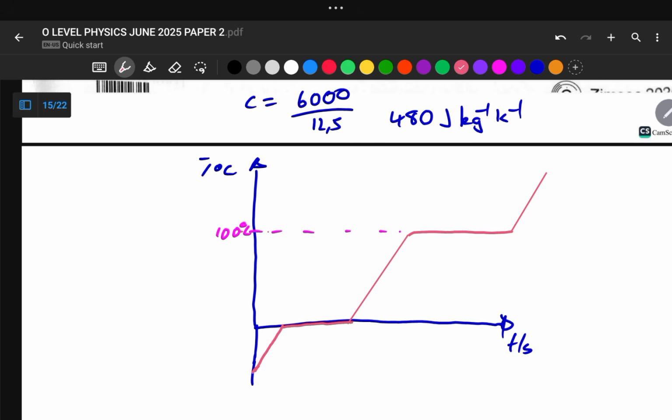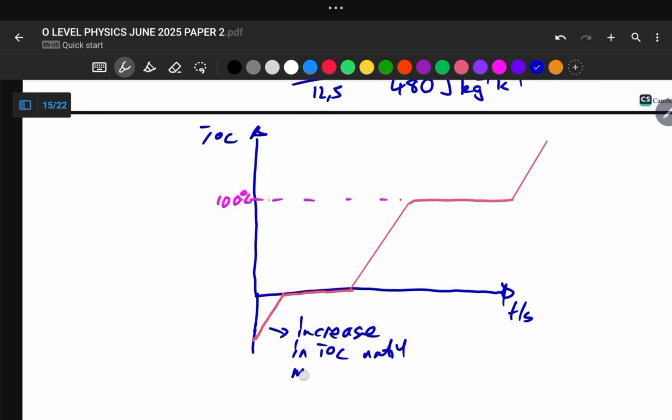So what we are having here is an increase in temperature until melting point. Our melting point occurs at this point where we are having 0 degrees Celsius. So at melting point, we are going to have this horizontal line, because when we are having a phase transition, there will be no change in temperature. So the change in temperature is equal to 0, because